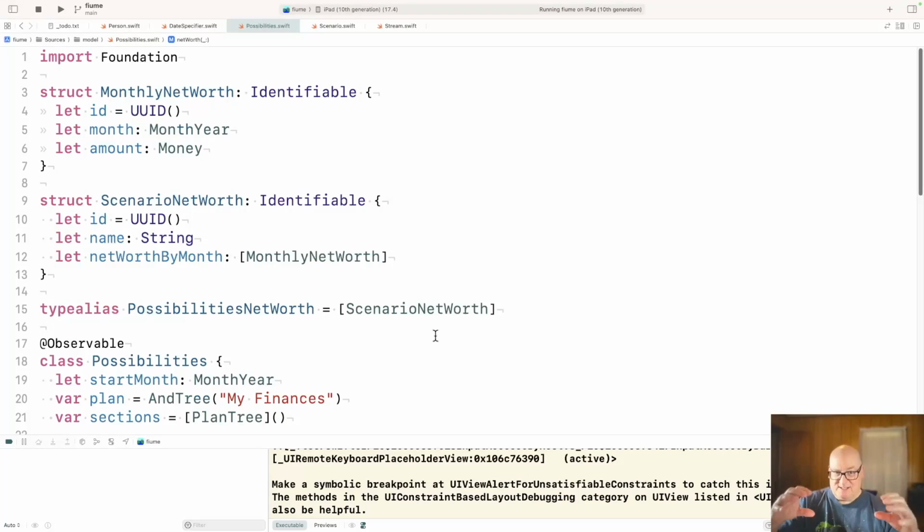So let's define possibility net worth for each scenario, and then each scenario has the net worth for it. It's got all the monthly net worths. So if you project 30 years, you have those 360 months worth of data, and then finally the data is for a given month, how much money do you have? Okay, and so the graph is built across all scenarios, all months, all values.